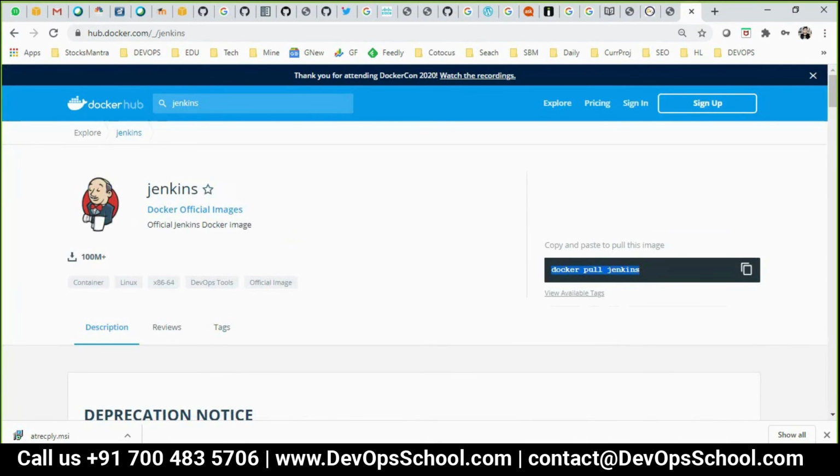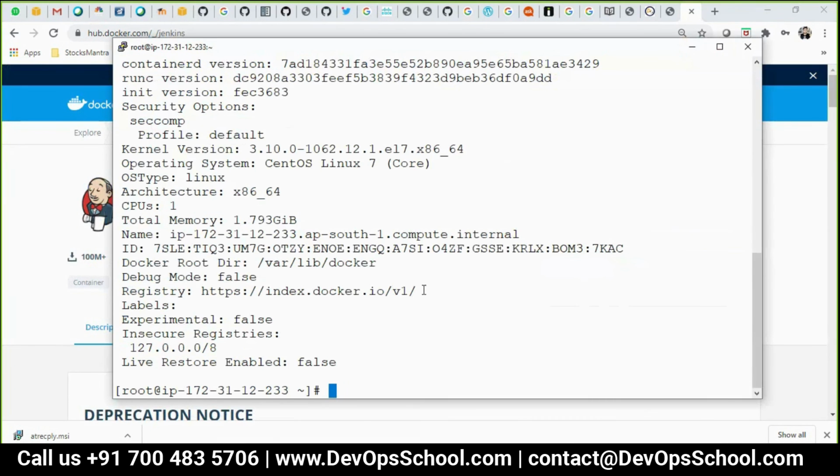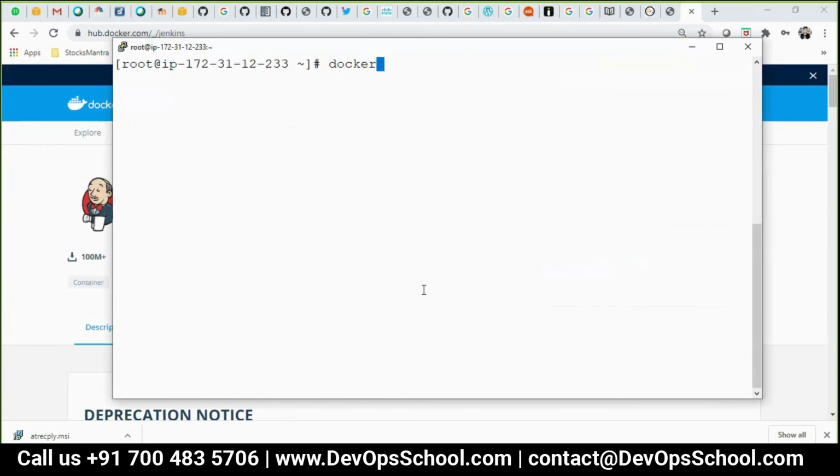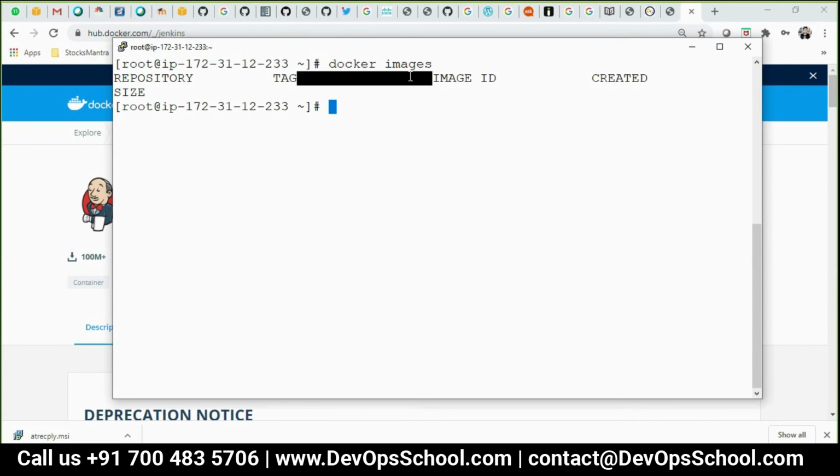Docker pull. But before pulling, I would check, do I have that image or not? So clear, docker images. See here guys, when I say images, it will check the local registry. And in the local registry it shows no repository, no tag, no image ID, no created and no size. That means there is no image. So can I pull? Docker pull Jenkins.